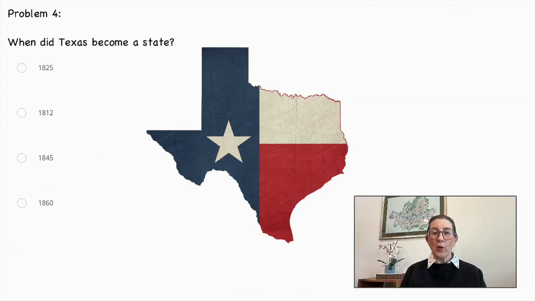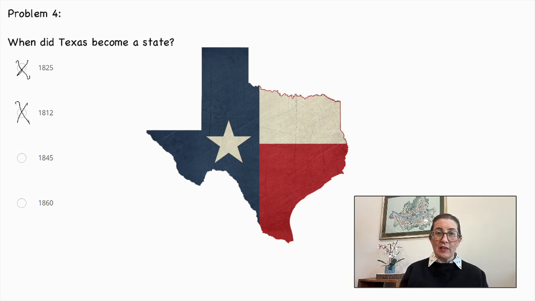Problem number 4. When did Texas become a state? 1825, 1812, 1845, or 1850? Notable things that happened in the other years. In 1825, the Erie Canal was built. In 1812, there was the War of 1812 between the United States and Great Britain.